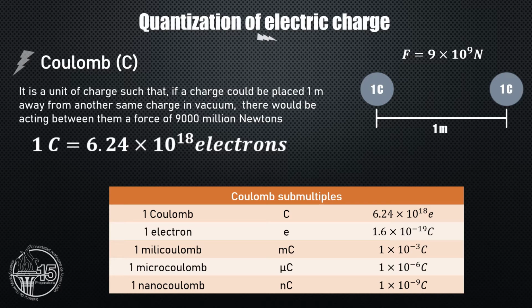Thus, 1 coulomb equals 6.24 times 10 to the 18 times the electric charge of the electron. And as you can see, 1 coulomb is a pretty big quantity of charge, so that's why it's common to use the submultiples. For example, the millicoulomb, the microcoulomb, or the nanocoulomb, whose equivalences can be found in this table.